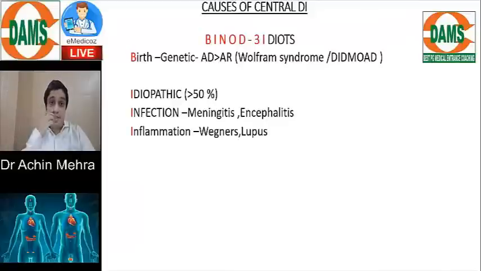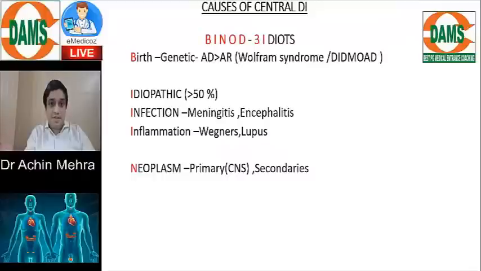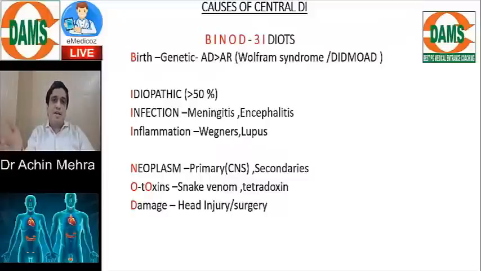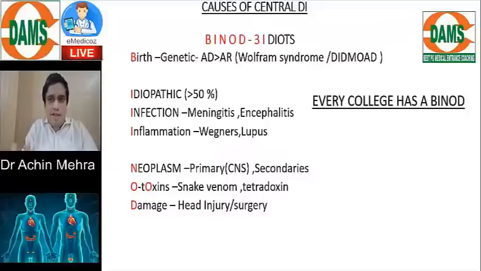Infection, another I of the three idiots, is infection: meningitis, encephalitis. Inflammation like Wegener's and lupus. N stands for neoplasm like the primary CNS tumors or maybe secondaries in the brain. O stands for the toxins here, snake venom and tetrodotoxin. And D stands for the damage, head injury or surgery. So Binod. Next time you see this thing Binod somewhere on the social media, think about the causes of central DI.